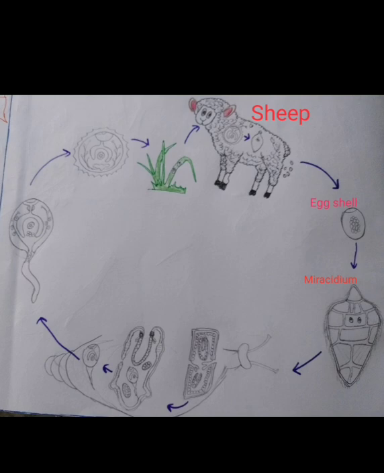In the case of sheep, once the sheep eats the grasses, you can see the adult liver fluke is present. It blocks the bile duct. It can also be seen in the liver itself. So it causes inflammation and swelling of the liver, and it also damages the liver, causing liver rot disease. Fever and hemorrhage are also seen, and finally it may lead to the death of the animal as well.